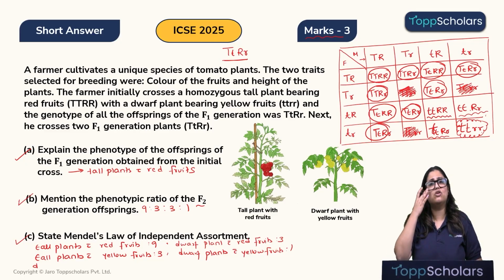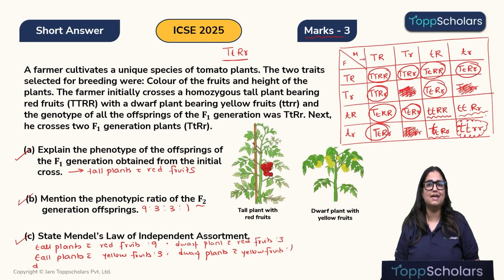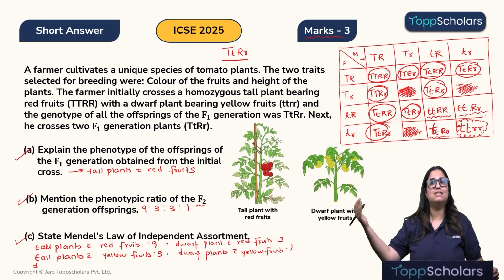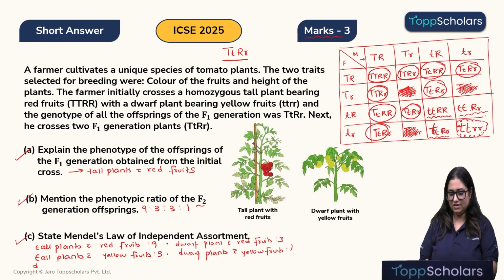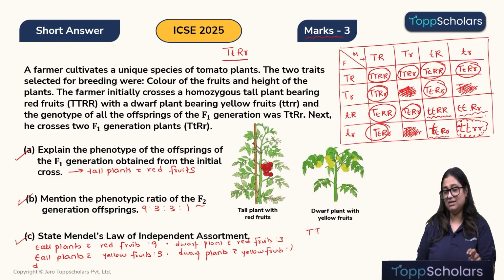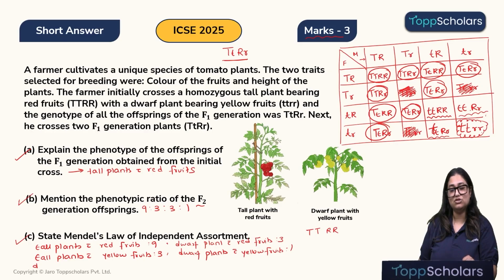Children, Mendel's law of independent assortment tells us that when more than one trait has to be inherited, the alleles of each trait or the alleles of each gene will separate independently and are not affected by the separation of the alleles of another gene. Let's take for example, children, over here we saw we had two plants, right, where we had taken two traits. We had taken the height of the plant and we had taken the color of the fruit. Yes or no? So over here there are two traits which are to be inherited, right?